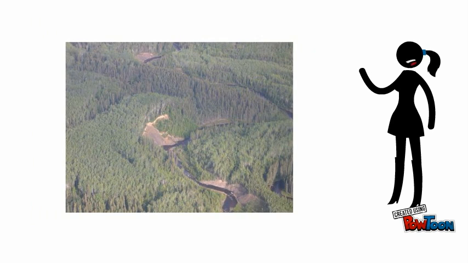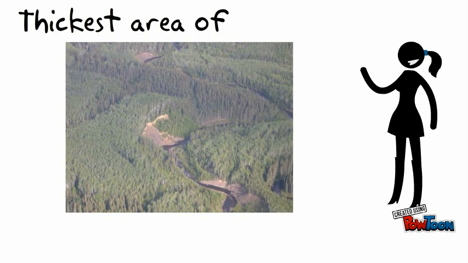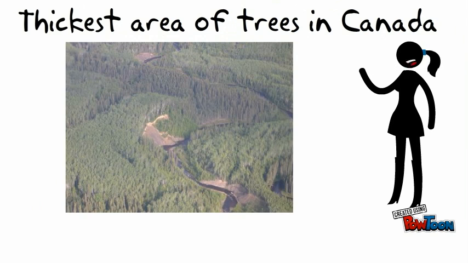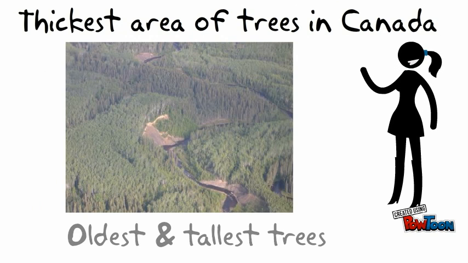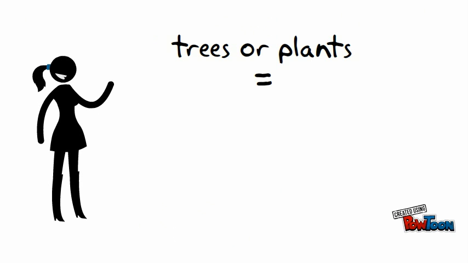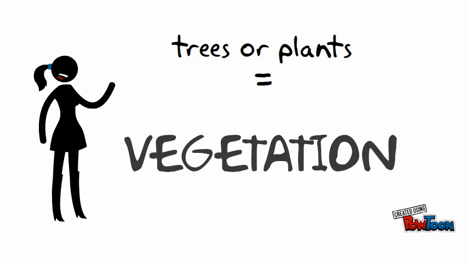The Cordillera region is also known for its large number of trees. This region has the thickest area of trees in Canada. Similarly, the western part of the Cordillera region has some of the oldest and tallest trees in Canada. When we are learning about the trees and fruits or vegetables or other plants in the region, this is known as vegetation. Therefore, you just learned about the vegetation of the Cordillera region.